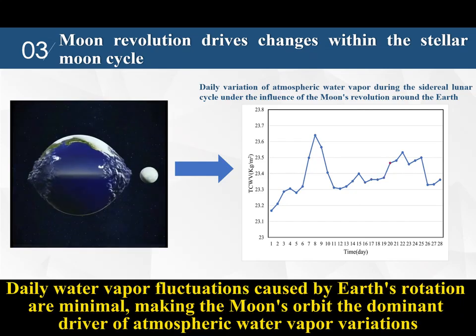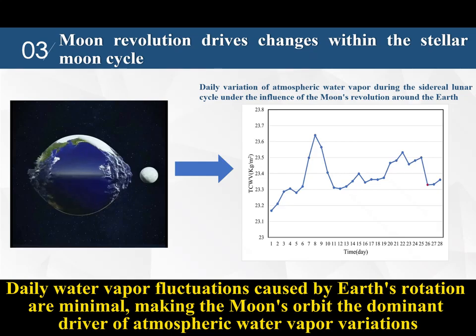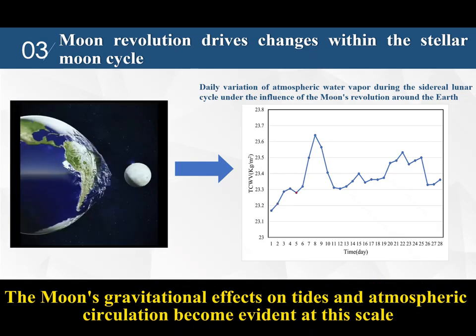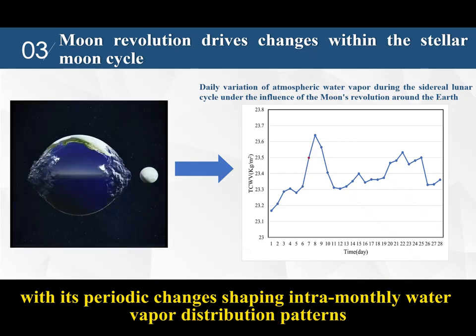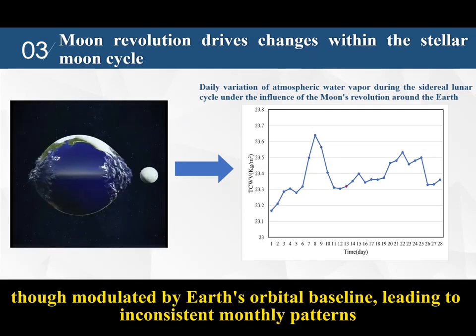Daily water vapor fluctuations caused by Earth's rotation are minimal, making the Moon's orbit the dominant driver of atmospheric water vapor variations. The Moon's gravitational effects on tides and atmospheric circulation become evident at this scale, with its periodic changes shaping intramonthly water vapor distribution patterns, though modulated by Earth's orbital baseline, leading to inconsistent monthly patterns.